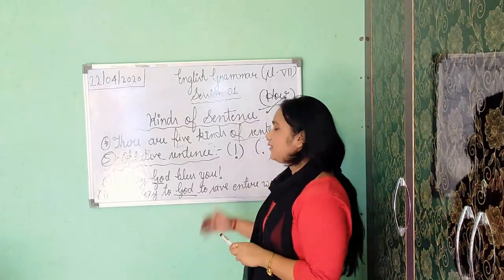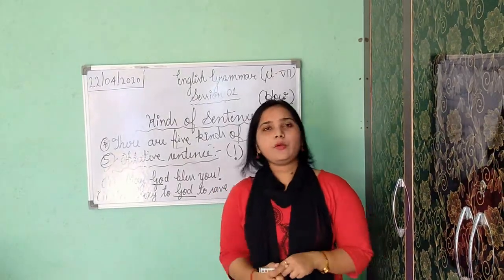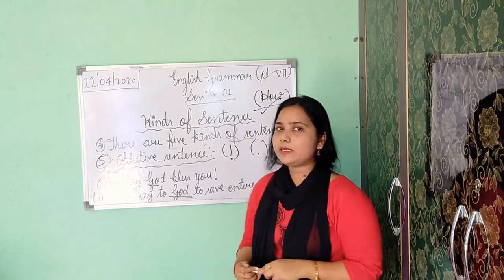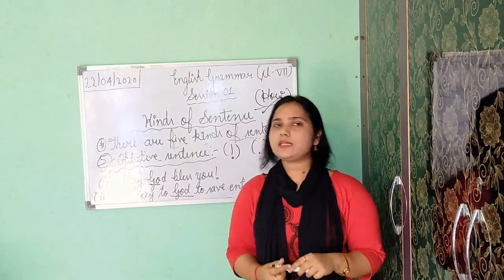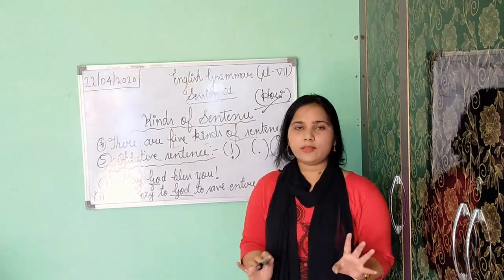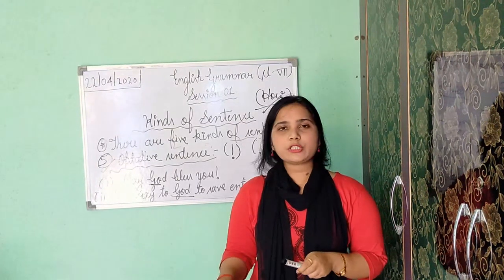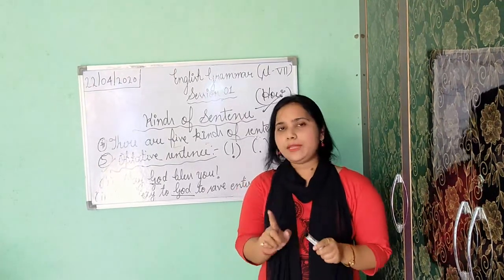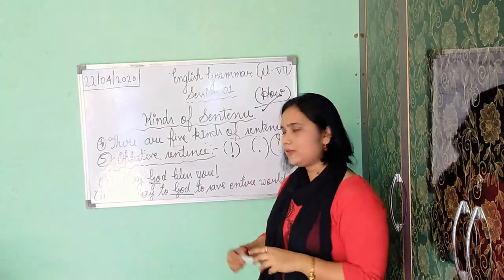The second type is WH type. A WH interrogative sentence always starts with a WH word, like why, what, where, how many, how much, who. The answer of this type of question should always be in complete sense, and it always ends with a question mark.